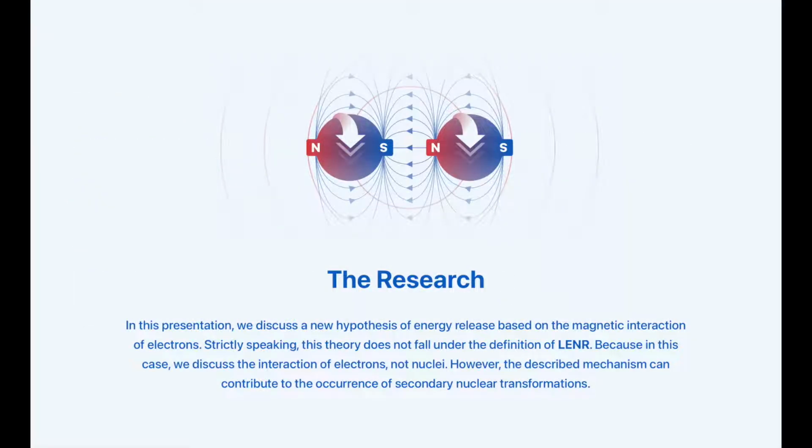Having raised the problem, we discuss a new hypothesis of energy release based on the magnetic interaction of electrons. Strictly speaking, this theory does not fall under the definition of LENR, because in this case, we discuss the interaction of electrons, not nuclei. However, the described mechanism can contribute to the occurrence of secondary nuclear transformations.